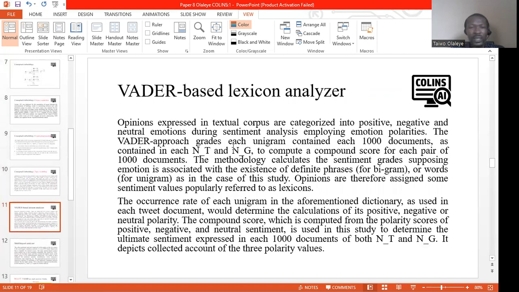Subsequently, the VADER-based lexicon analyzer is employed on each of the 1,000 textual documents after the pre-processing. The VADER-based lexicon analyzer extracts three polarities for each textual corpus: positive, negative, and neutral sentiment values were computed for each of the 1,000 corpus belonging to the two different categories.